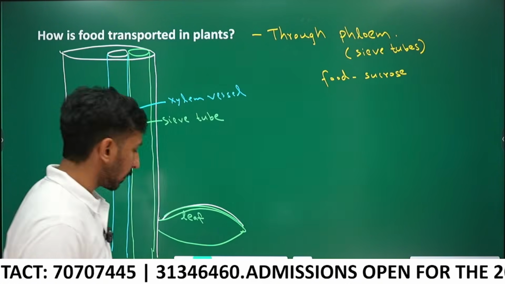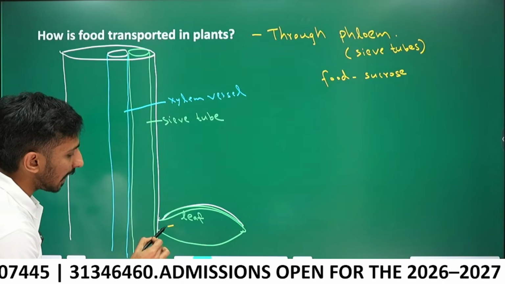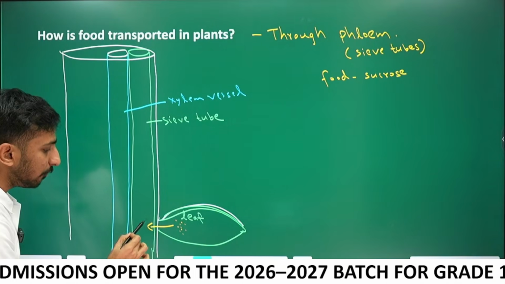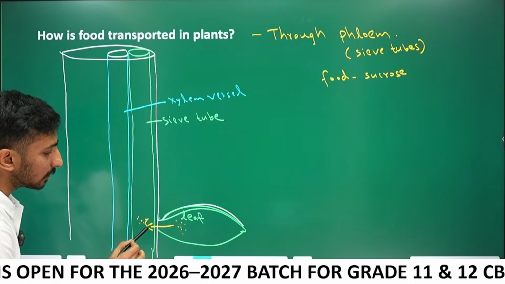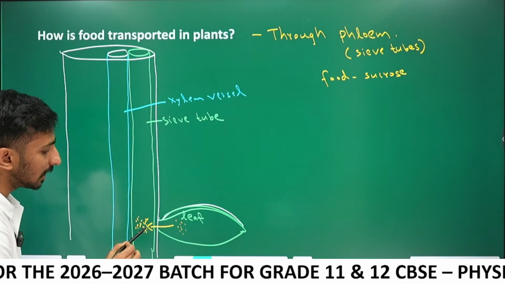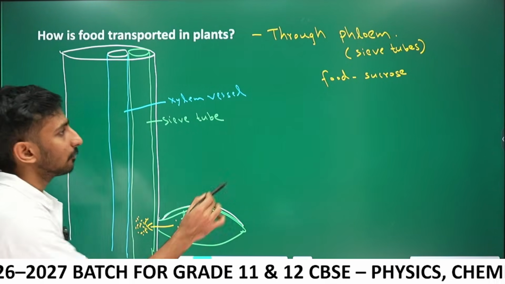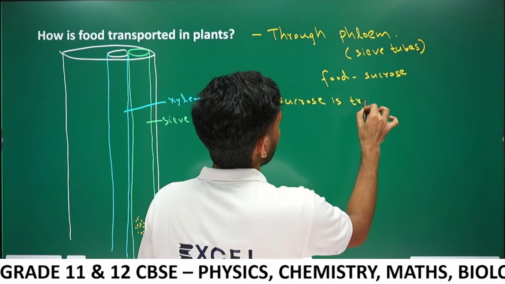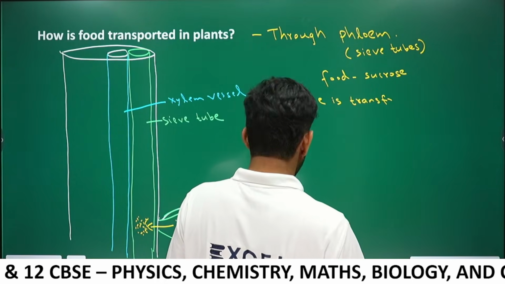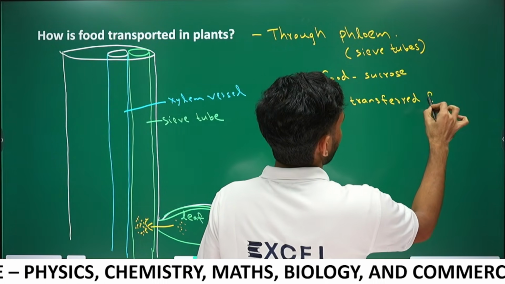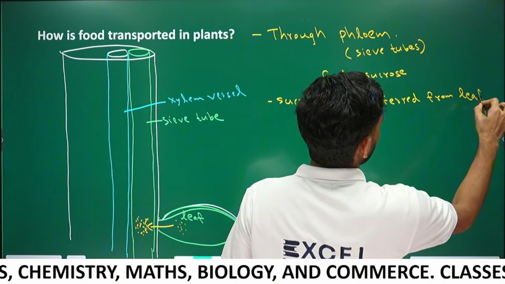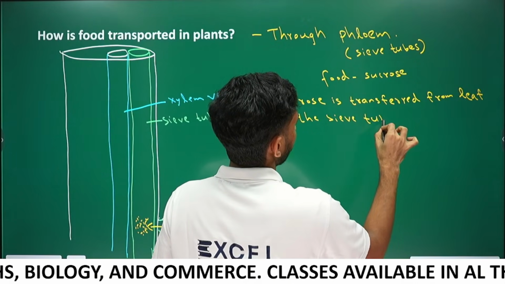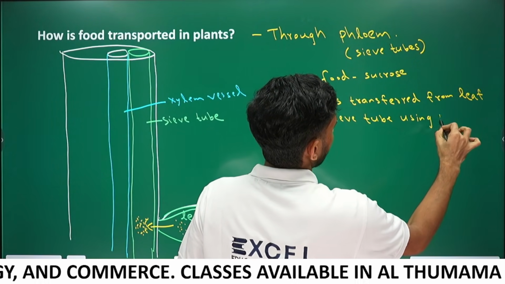Okay, first step, sucrose is transferred from the leaf into the sieve tube, using ATP.